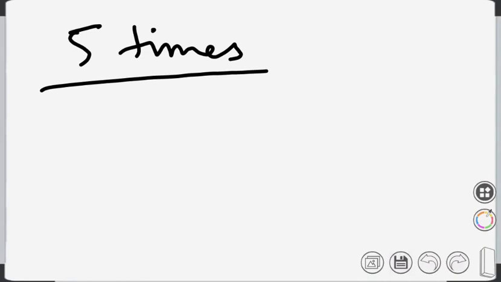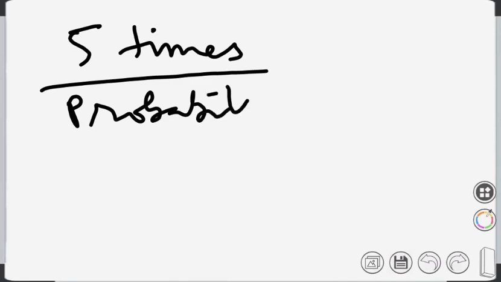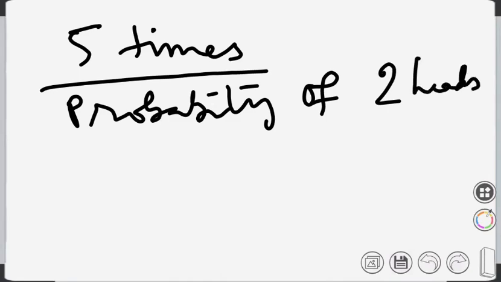I am tossing a coin 5 times. I want the probability of exactly 2 heads. Can you find out the probability of exactly 2 heads?